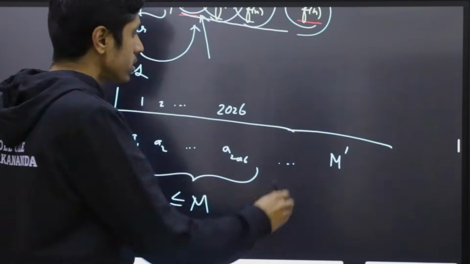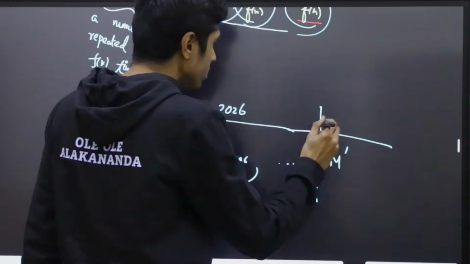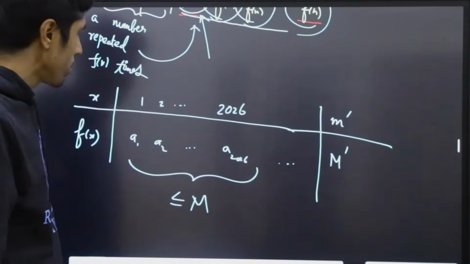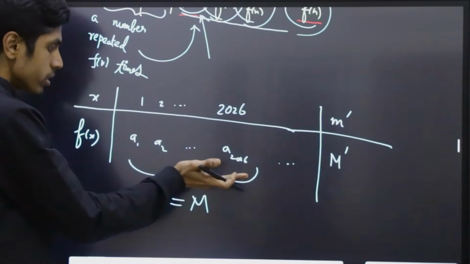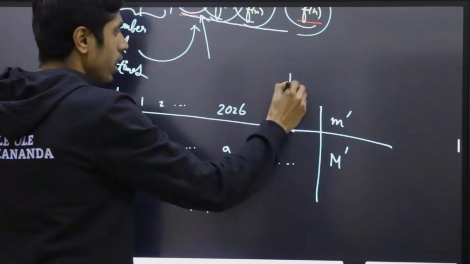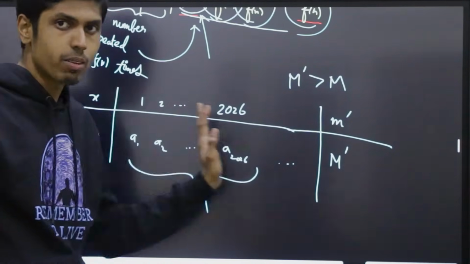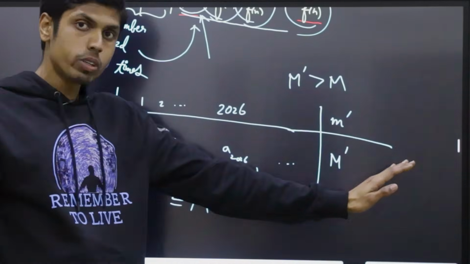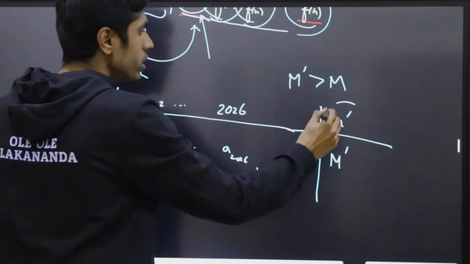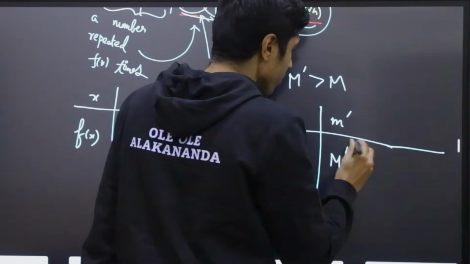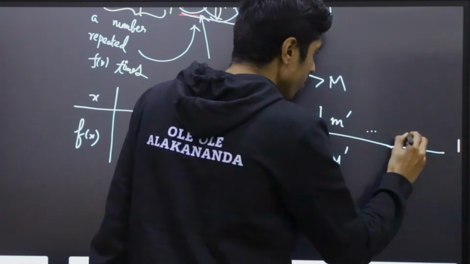And let's assume that it occurs at small m prime for the very first time, because up to 2026 terms, m prime did not occur, and m prime is a number greater than M. Such a number will occur somewhere because the sequence is unbounded.